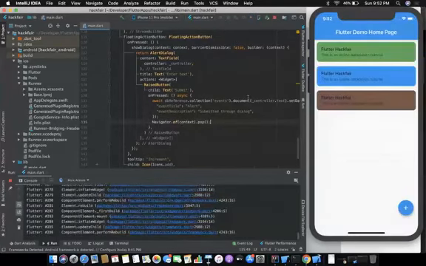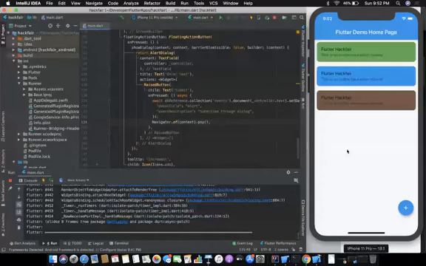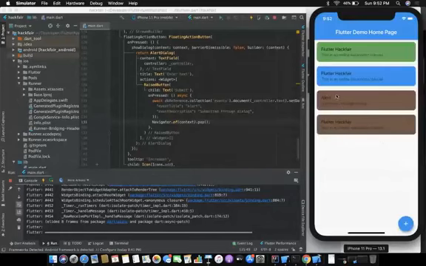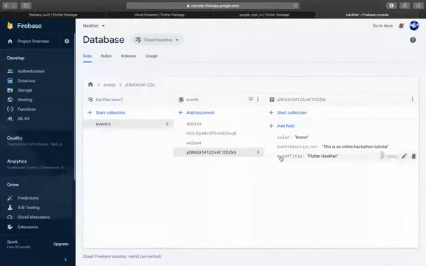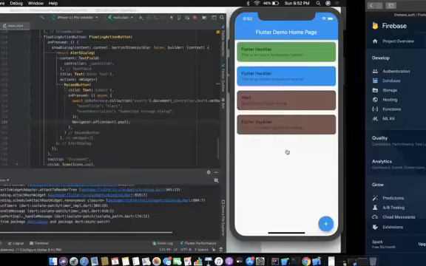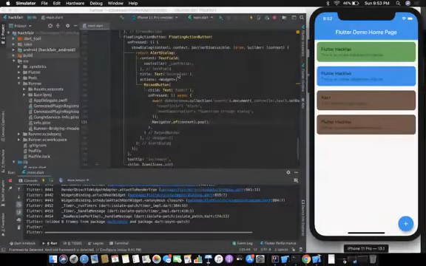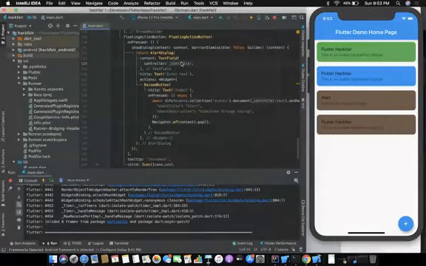So now let's do something and try it. I hope it works. It should create a new entry with my name in it. See, it says alert submitted through dialog, and we don't have the color field in it, so it just appended the brown color. So we have alert, we have submitted through dialog, and we just created a new text field. We just picked up its text from the controller and submitted it in the database. So now you see, this is pretty simple.